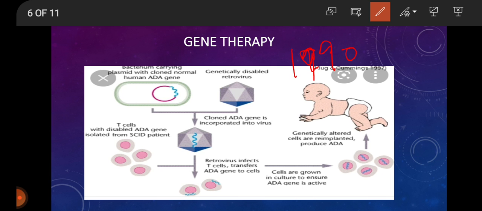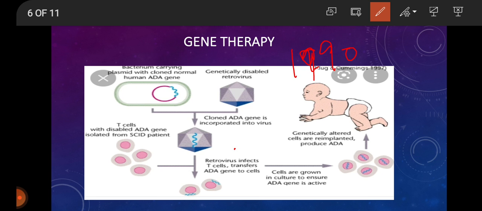In some cases, it can be cured by bone marrow transplantation and enzyme replacement therapy, but it is not fully curative. In gene therapy, lymphocytes from the patient's blood were grown in a culture and functional ADA cDNA was introduced into these lymphocytes using a retroviral vector.